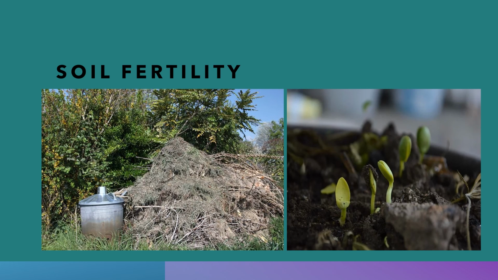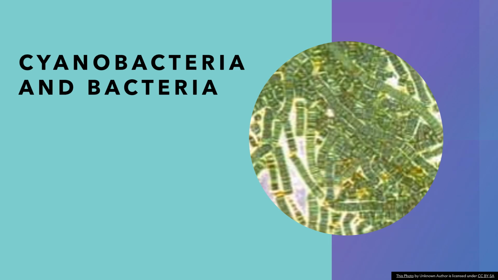Bacteria and fungi can degrade dead organic matter like dung, straw, and grass. And these degraded substances get mixed up with the soil and increase soil fertility. Another important group is the algae called cyanobacteria, or blue-green algae, and some nitrogen-fixing bacteria, which help in increasing the fertility of the soil. In our next video, we'll explain nitrogen fixation in detail.